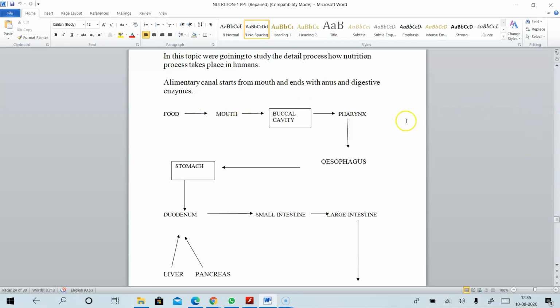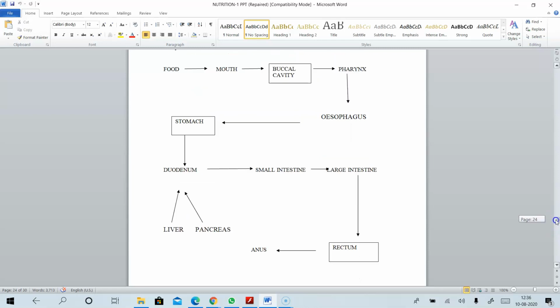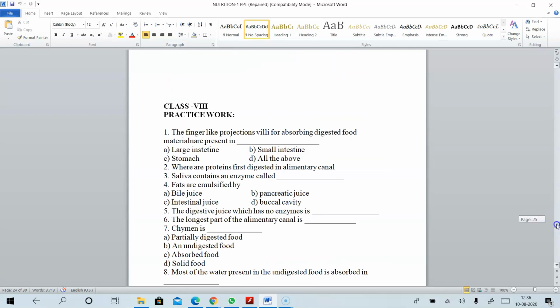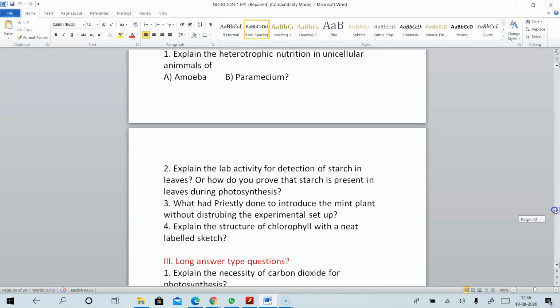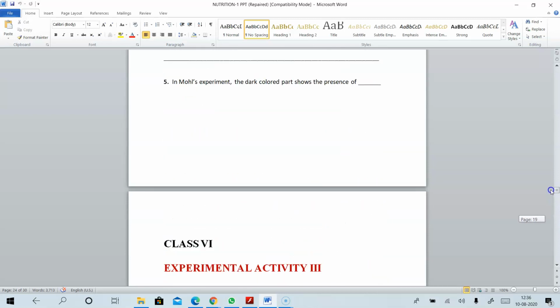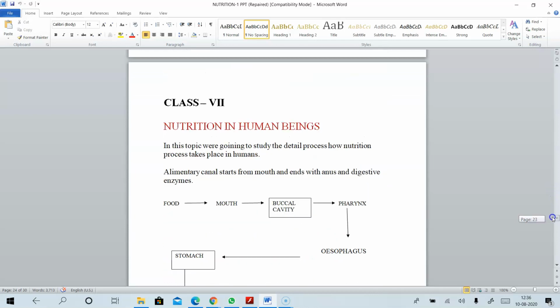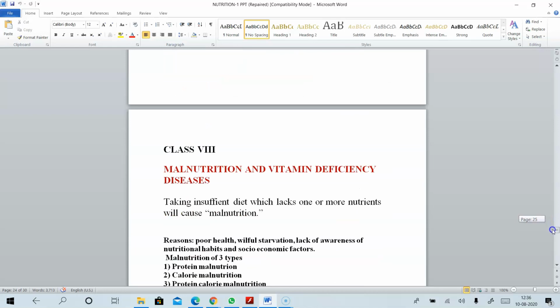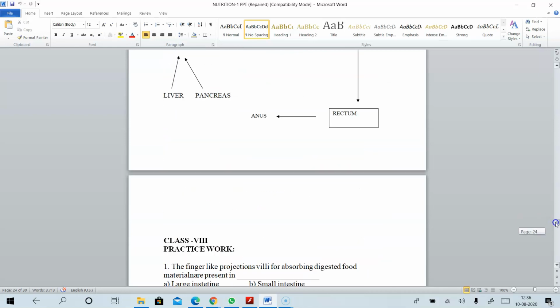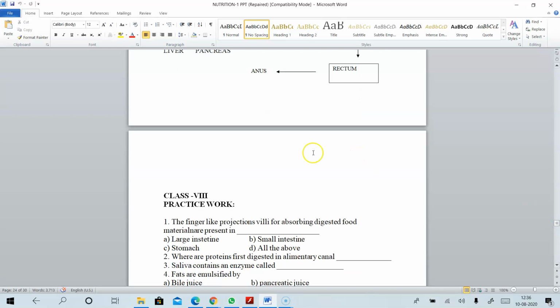See, this is the chart regarding the alimentary canal. The alimentary canal starts from the mouth and ends with the anus, and the digestive enzymes. Okay. So write down the practice work.